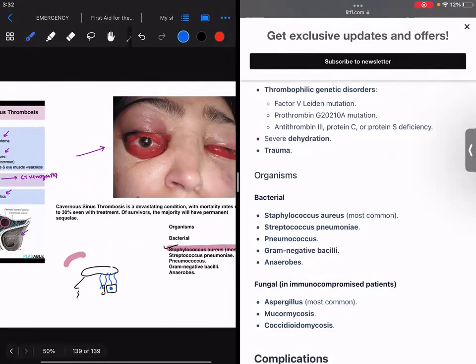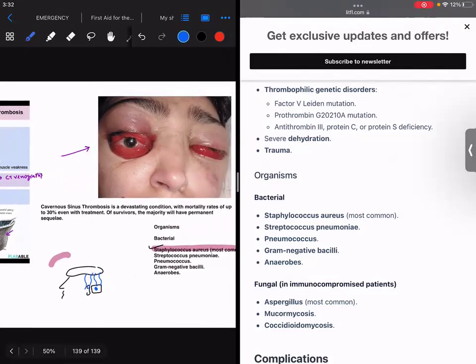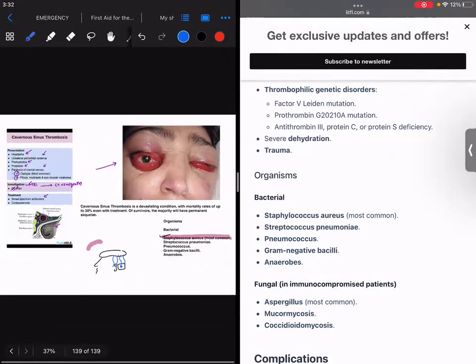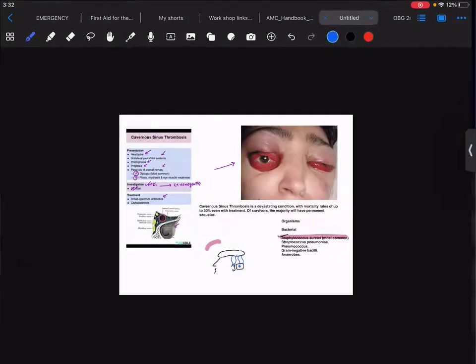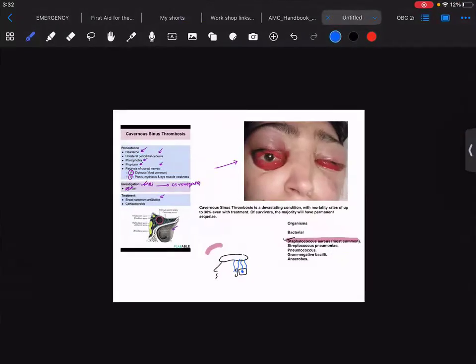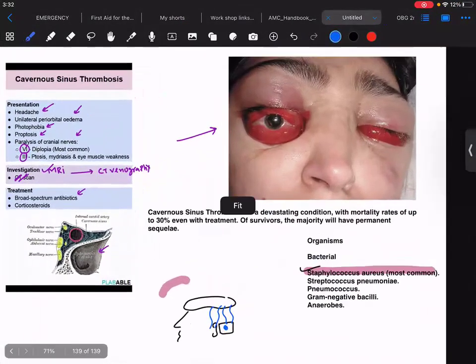As you can see here, cavernous sinus thrombosis is a devastating condition with a mortality rate up to 30%. Even with treatment of survivors, the majority will have permanent sequelae. That's a very, very important case, right? So this is what you need to remember in a case of cavernous sinus thrombosis. Hopefully this is all clear in your mind now.